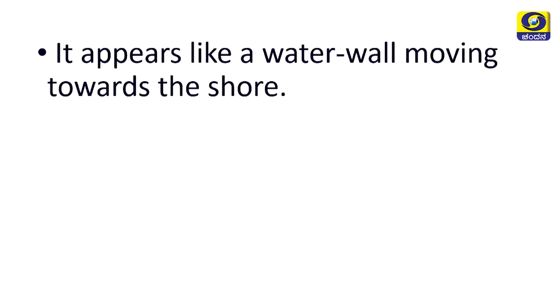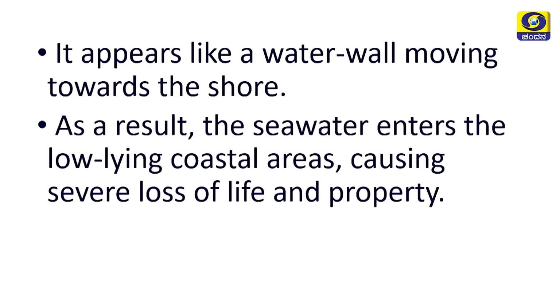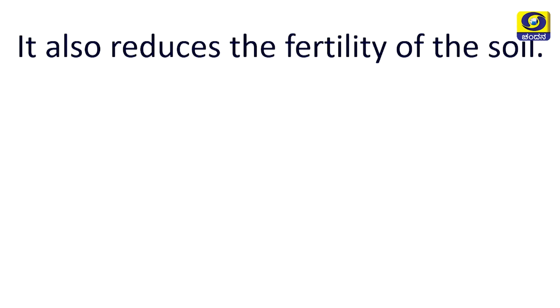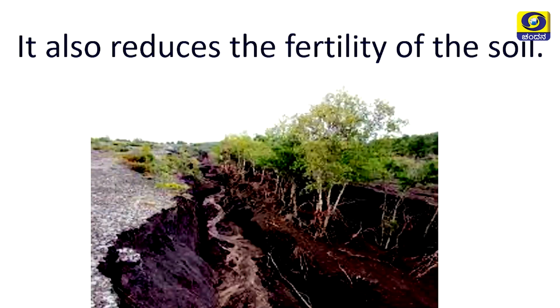Okay, students, it appears like a water wall moving towards the shore. As a result, the sea water enters the low-lying coastal areas, causing severe loss of life and property. It also reduces the fertility of the soil. See how the cyclone affects the fertility of soil. It will remove the outer layer of fertile land, making the land barren.